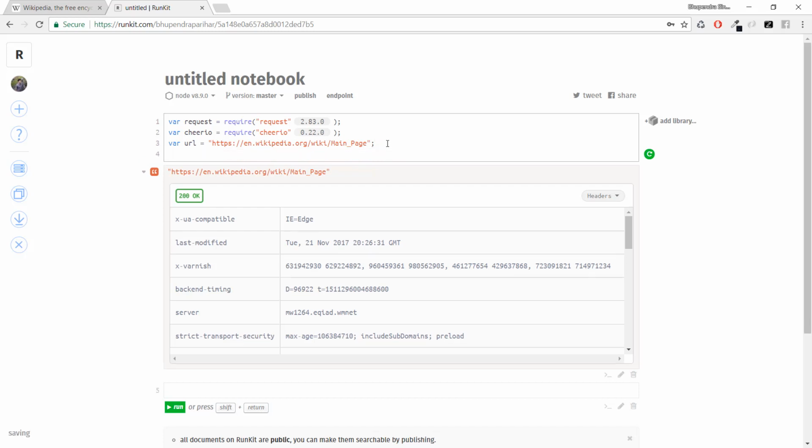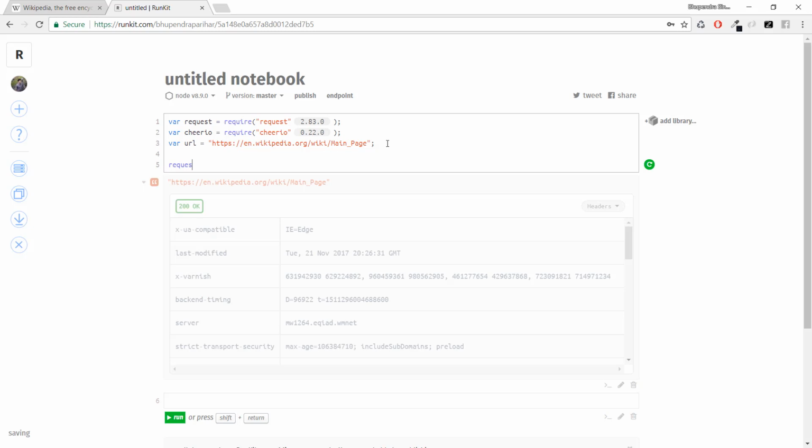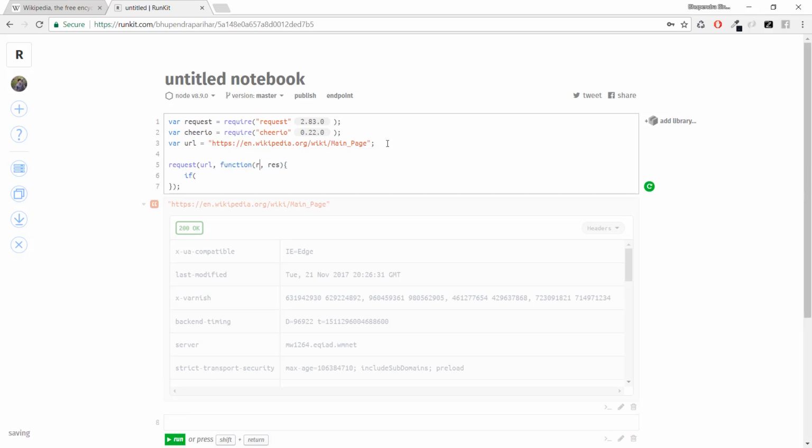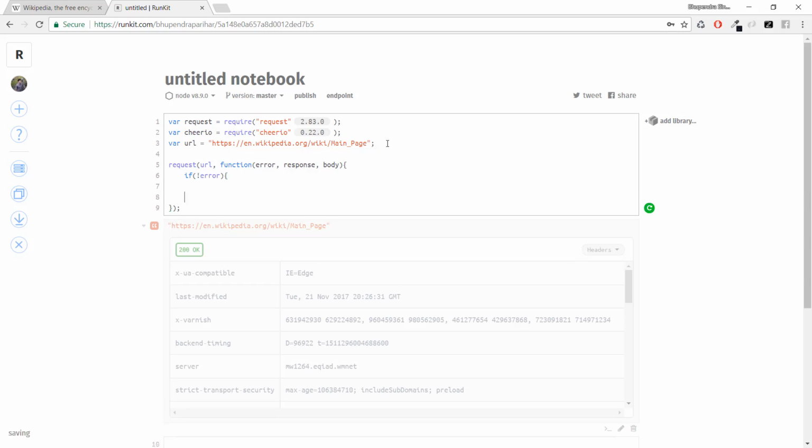I will write from here itself. I am going to use this request method which accepts a URL, and we need to pass a callback. The callback accepts arguments: error, response, and body. Here we need to check whether we are getting an error. If we are not getting an error, then we are getting the result. So let's get the body and load it using Cheerio.